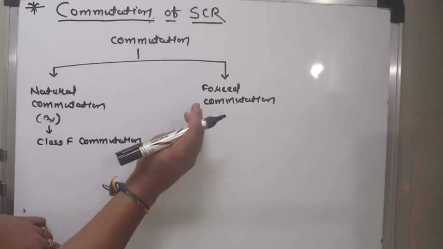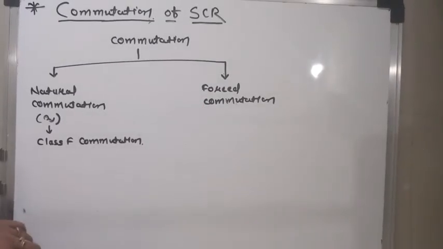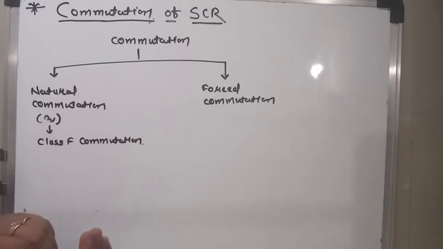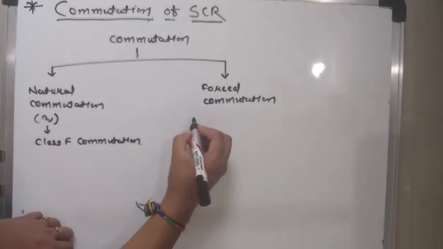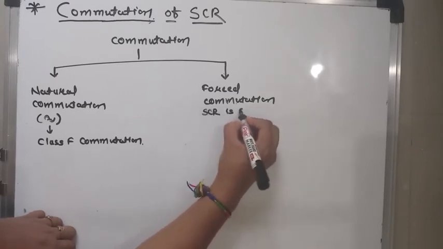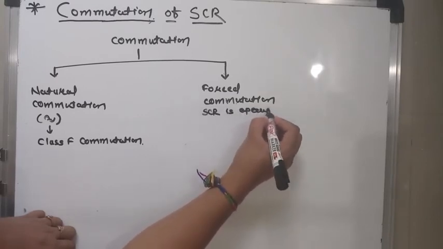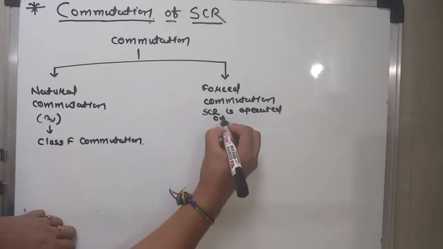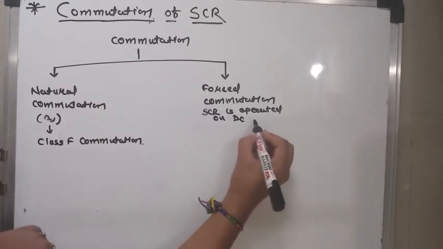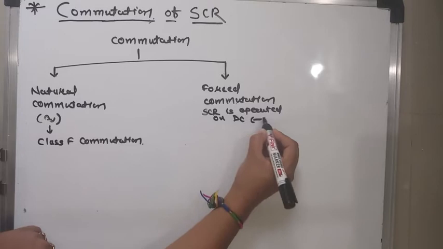Forced commutation is required when the SCR is operated on a DC supply. In DC the magnitude of current is constant.